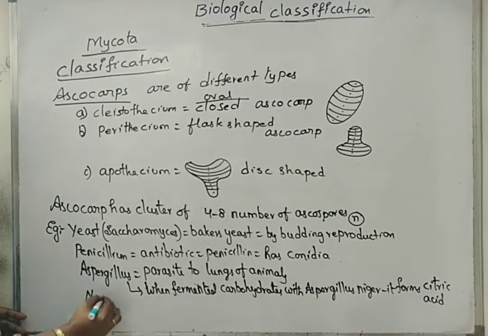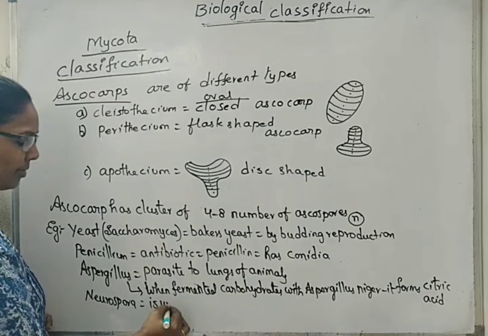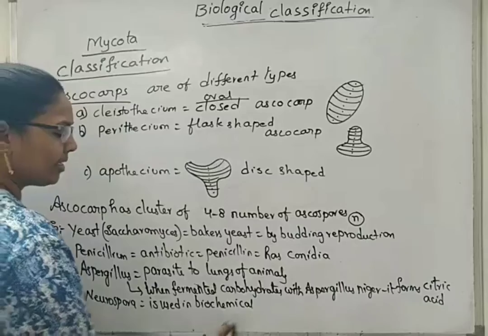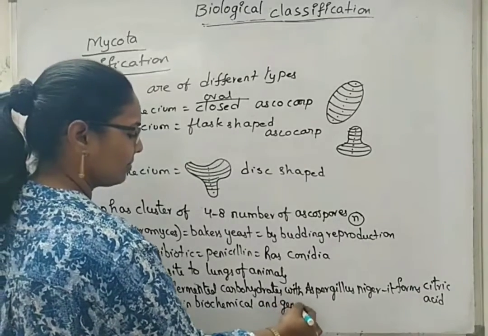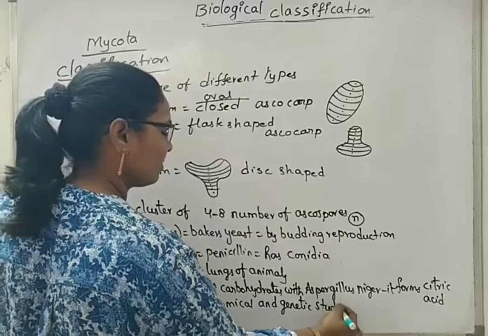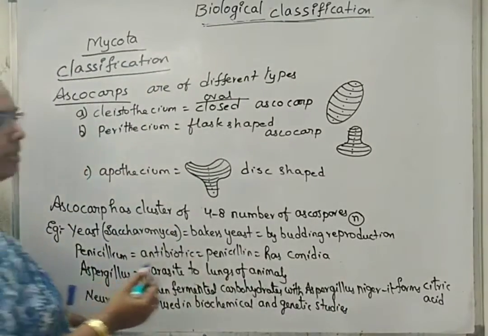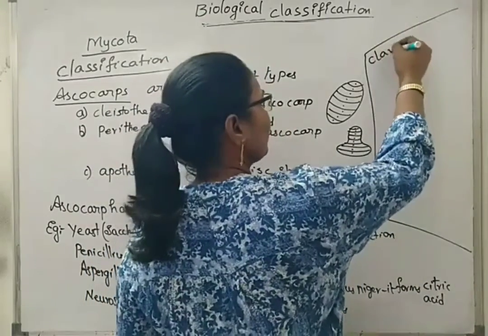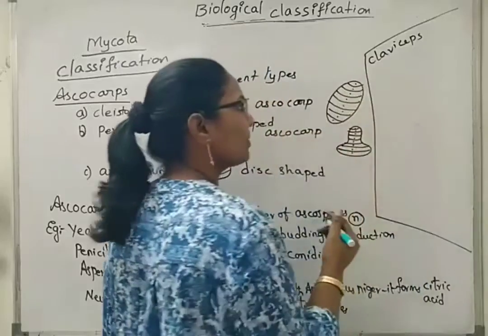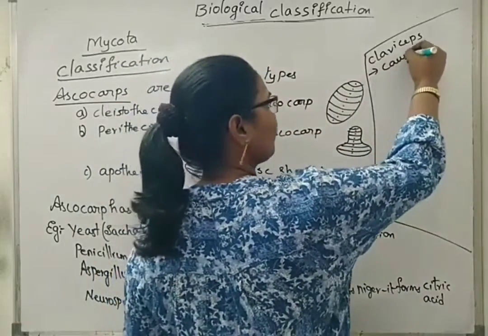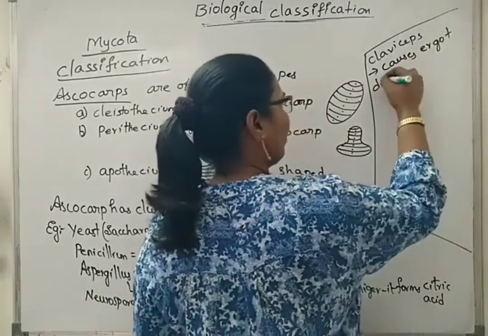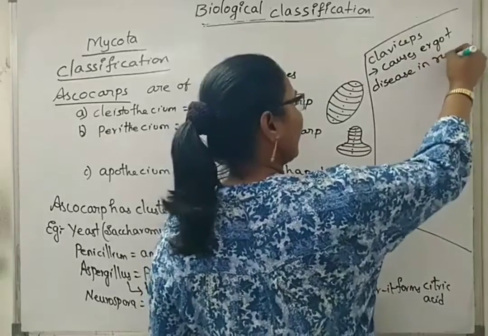Next, Neurospora. Neurospora is used in biochemical and genetical studies. Next, other examples. Claviceps purpurea is a type of Ascomycetes that causes ergot disease in rye plants.